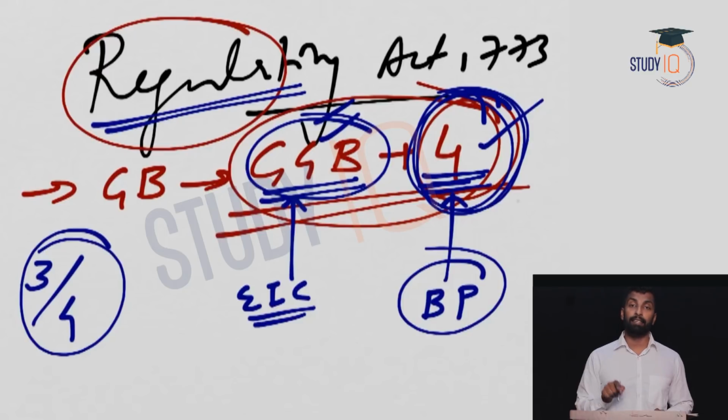And interestingly, the reason they give is that when they came from England after being appointed by the British Parliament, and when they reached India, they were not welcomed properly by the Governor General. That is the reason. And after that, they were always against Warren Hastings. Whatever Warren Hastings' decision was, they would always veto it.